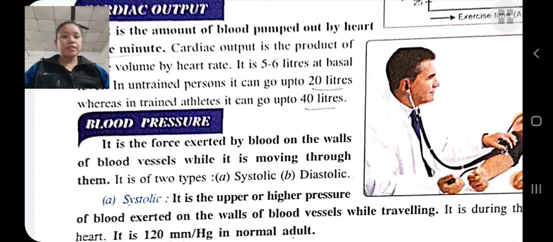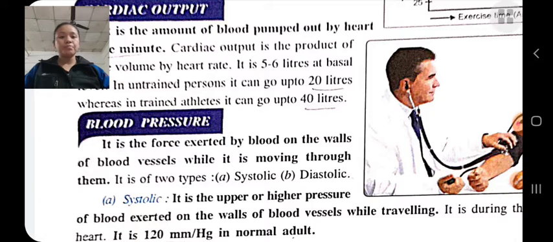Systolic pressure means the higher pressure that the blood exerts on the wall of the blood vessels while it is traveling. Okay, systolic means the higher pressure of the blood exerted on the wall of the blood vessels while it is traveling, and it is about 120 mmHg in normal.